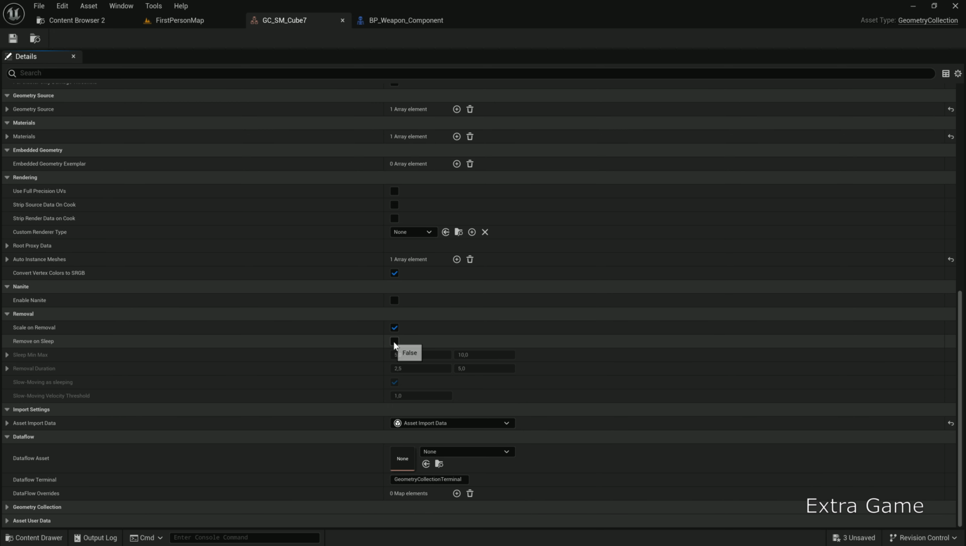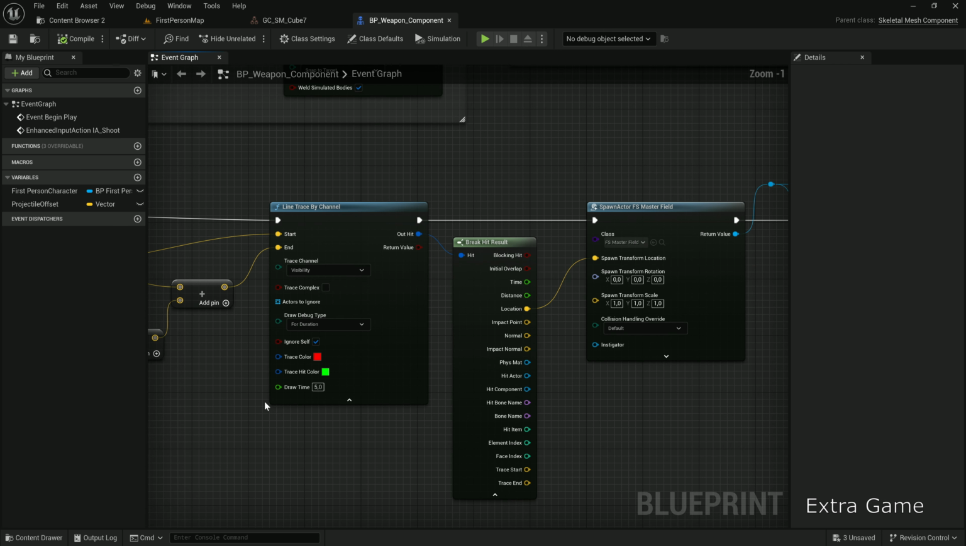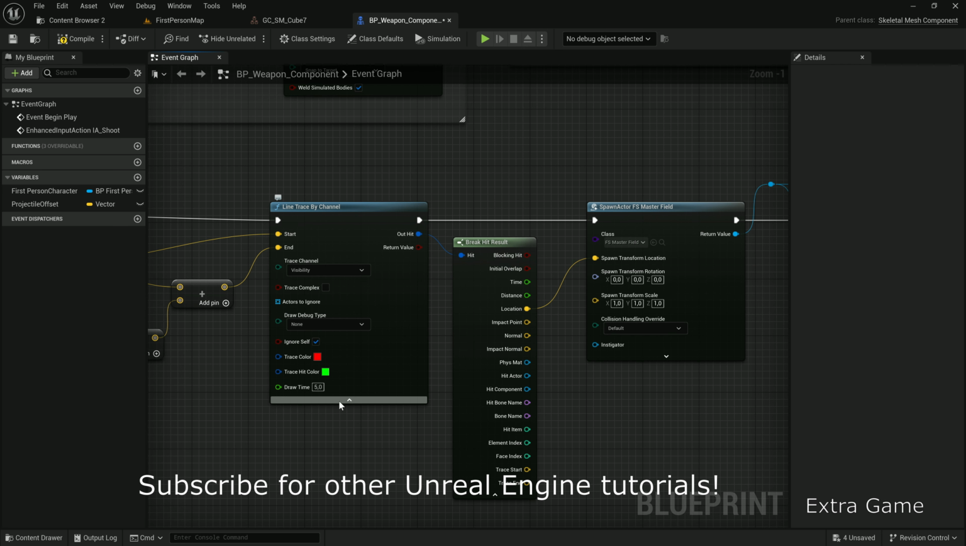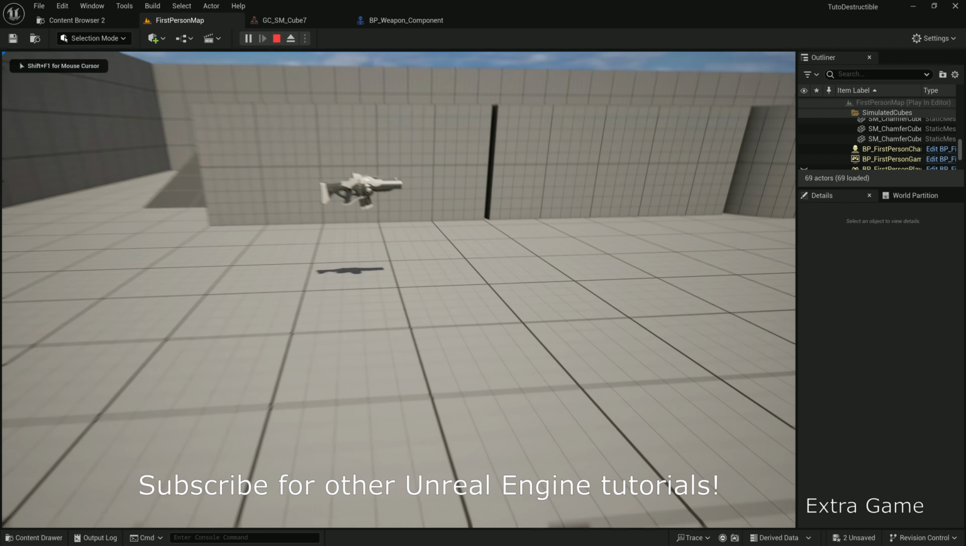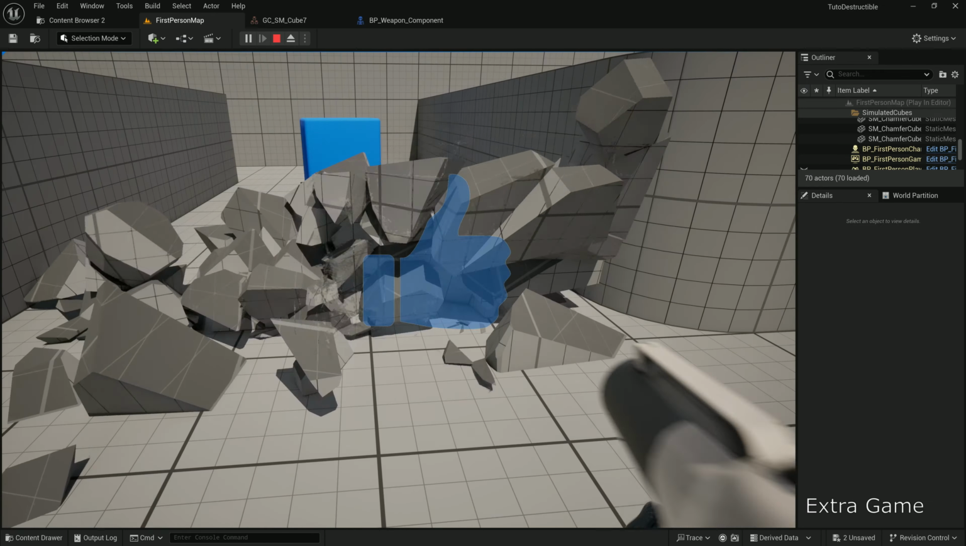In removal, check remove on sleep. Set 1 to 1.2 seconds to consider a piece inactive. Set min and max durations for gradual fade. Set speed to 10 for sleeping pieces. Save and test. For the demo, I removed the debug traces. There you go, the wall explodes when shot.